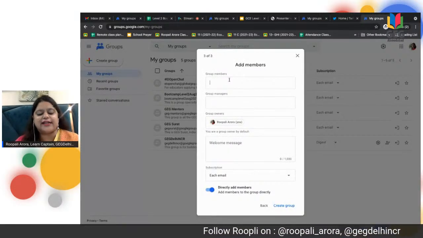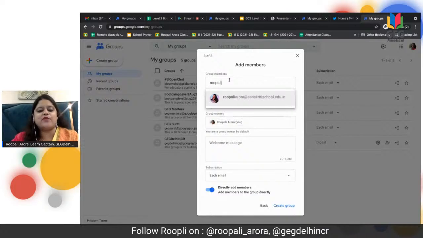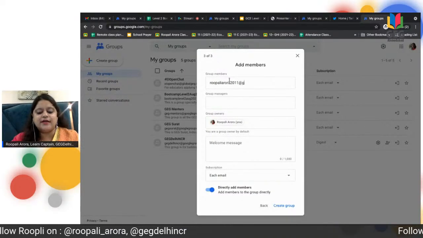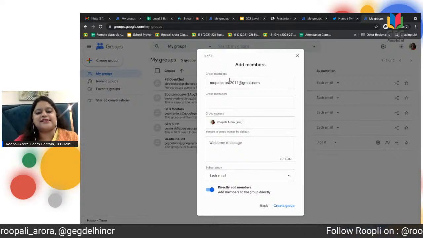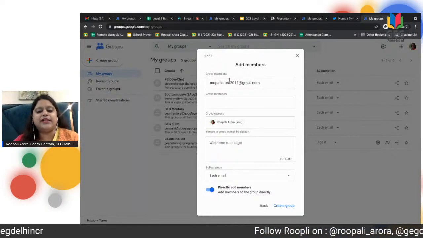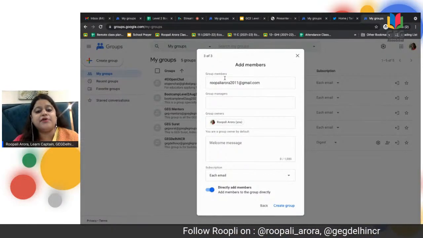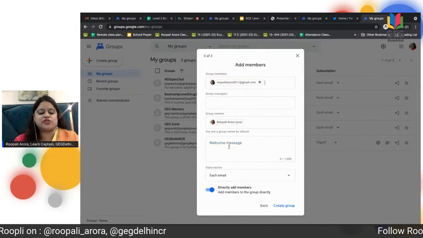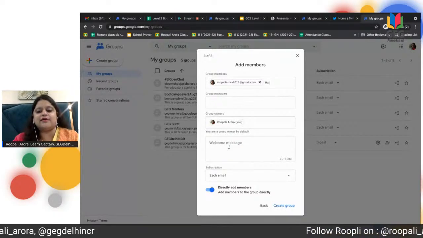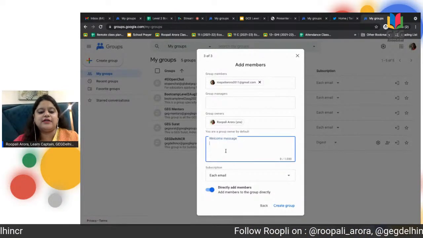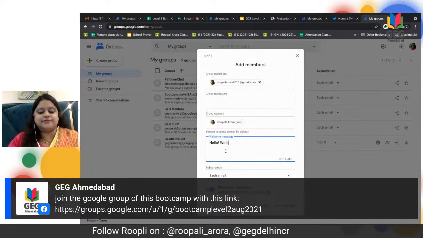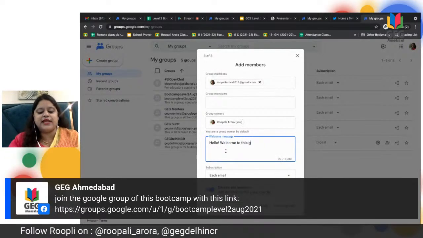Directly, you can actually add the members here. Suppose I want to just add my own personal Gmail ID out here, which I can add as a group member, just for an example. I can also add a group member or a group manager. That's entirely my choice. Based on that, I can write a welcome message. So I can say hello and welcome to this group.